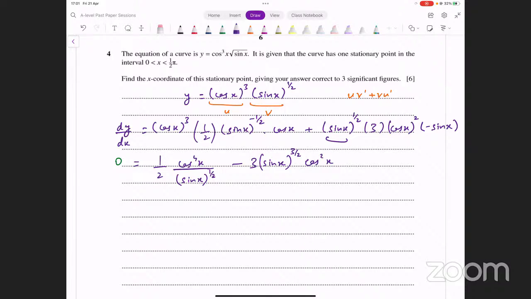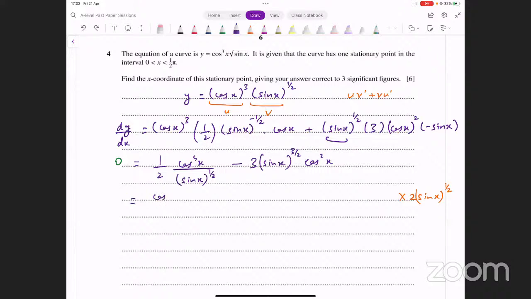Okay. Now what we can do is we can get rid of the fraction somehow. Sin x whole raised to power 1/2 आ रहा है denominator में और ये 2 भी आ रहा है denominator में. अगर हम पूरी equation को multiply कर दें 2 sin x power 1/2 से, तो ये fraction खत्म हो जाएगी, right? एक तरह से आप LCM ले रहे हैं तो एक ही स्टेप में ये LCM की तरह कर रहे हैं, ये इस denominator से बस multiply कर दिया पूरे equation को, तो ये क्या हो जाएगा?